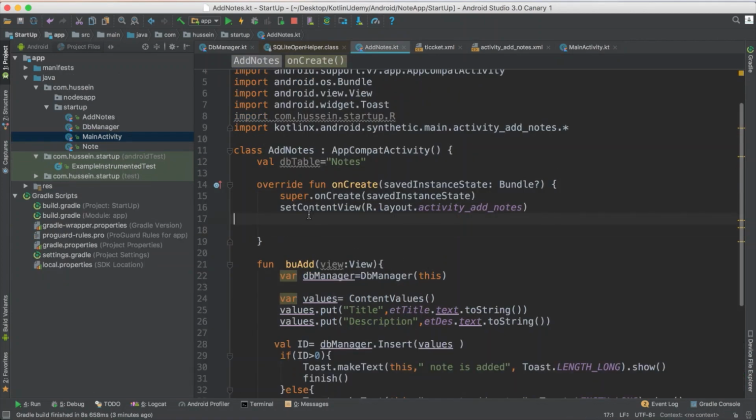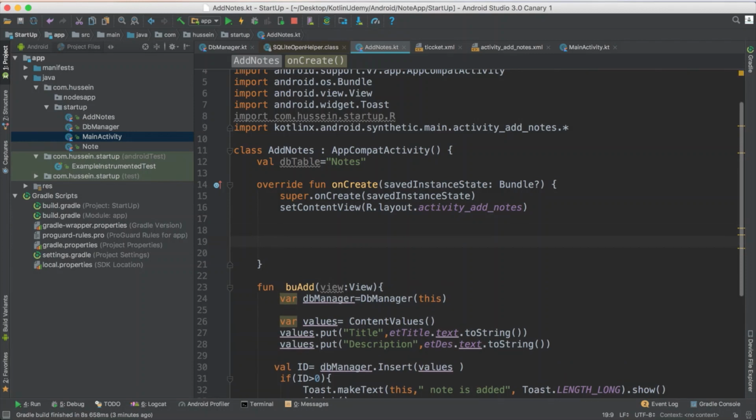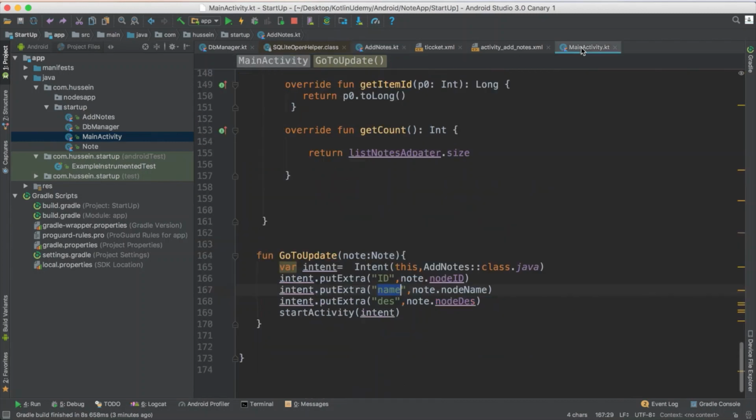Now we are in this activity. I just want to read the data from the intent. I define a variable, I name it bundle, and this bundle should be an instance of something named Bundle. So I say, hey, intent dot extras. So it will read all the information that was passed inside the bundle. I now try to read this data in this page.